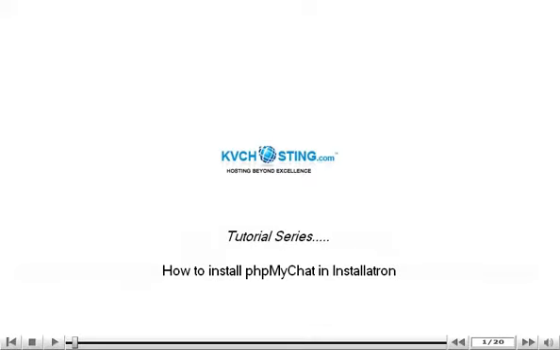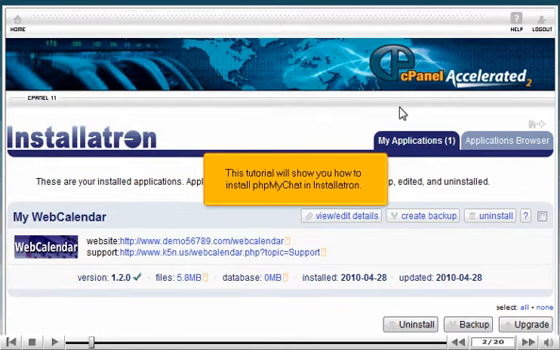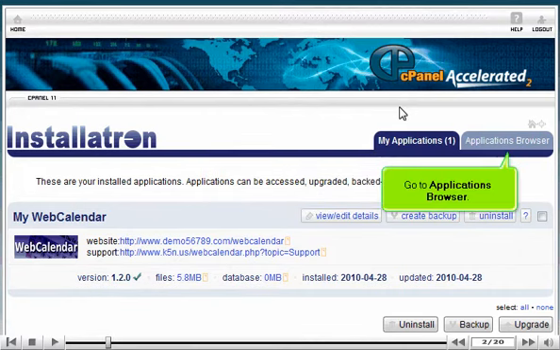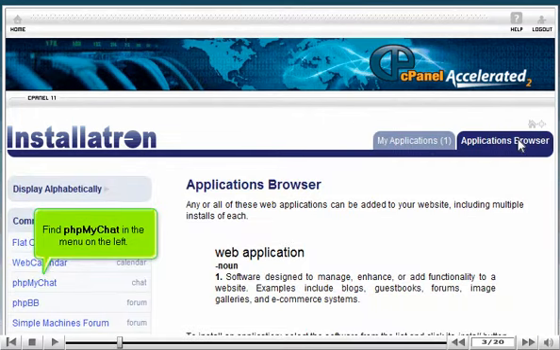How to install phpMyChat in Installatron. This tutorial will show you how to install phpMyChat in Installatron. Go to Applications Browser. Find phpMyChat in the menu on the left.